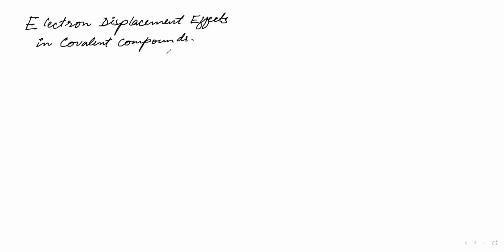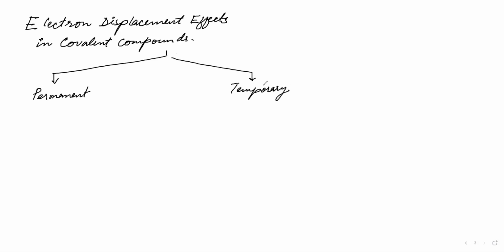The electron displacement effects are divided into two types. There are some permanent effects and there are some temporary effects. So what are the permanent effects? Permanent effects are, first, the inductive effect. You just write these down and we will explain all of them one at a time.